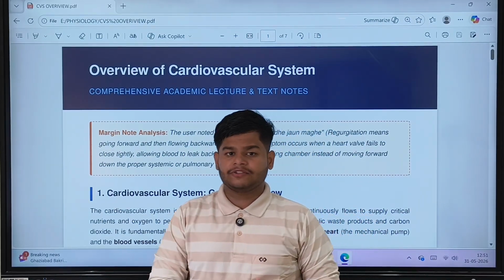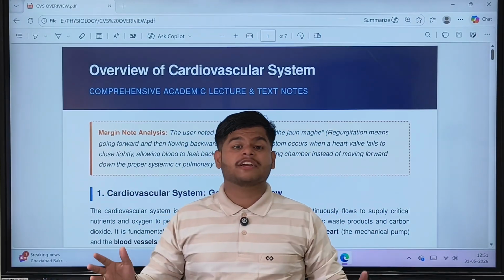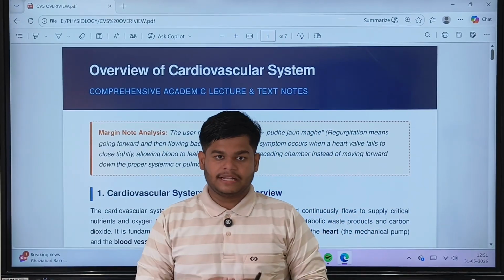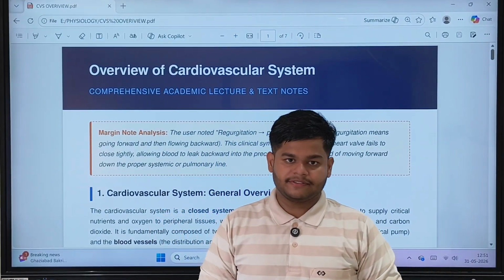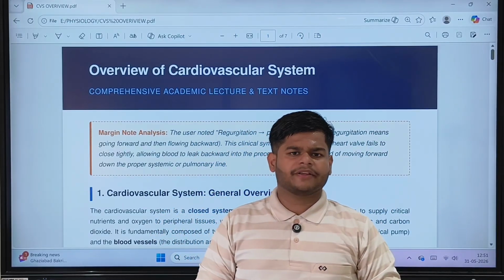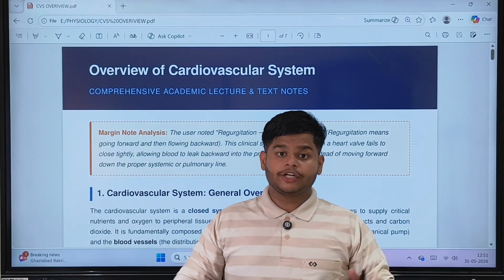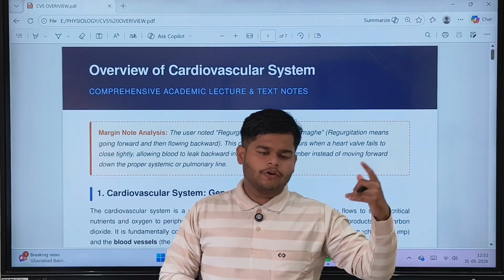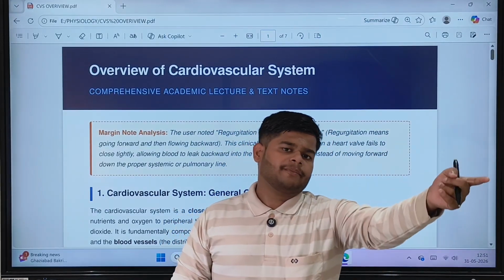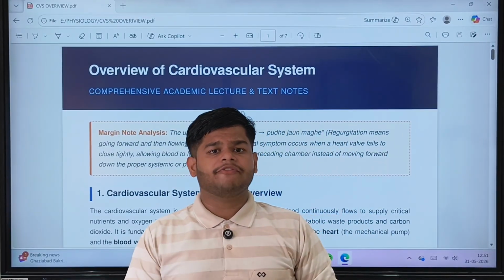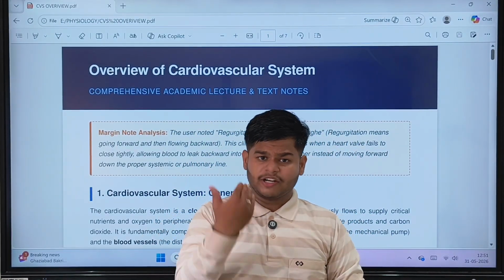That much of a branching network of blood vessels is present in our body: arteries, veins, and capillaries. There are many anastomoses also present, where two veins meet, two arteries meet, etc. Anatomically we will study that in the anatomy chapter, but today, as part of physiology, we will learn how it functions.